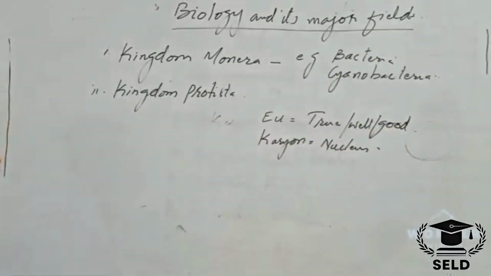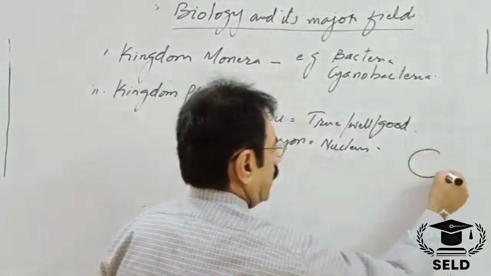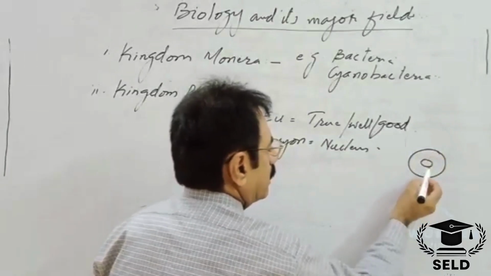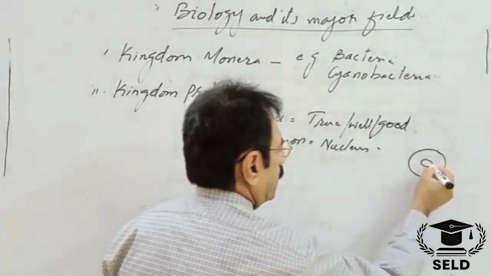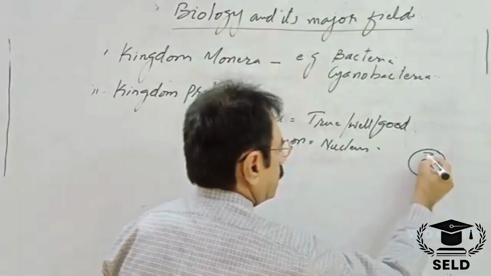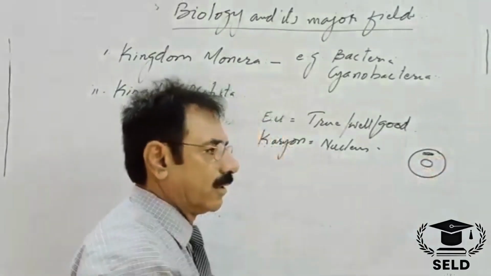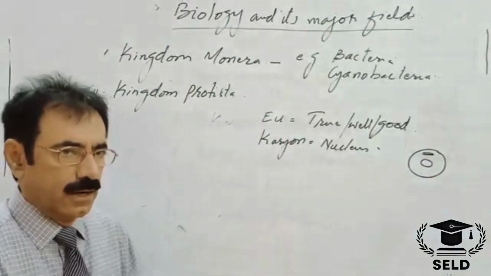That means the cell which we call a eukaryotic cell has all the membrane bounded organelles and nucleus, mitochondria, Golgi bodies, endoplasmic reticulum, all the organelles seen in a eukaryotic cell.